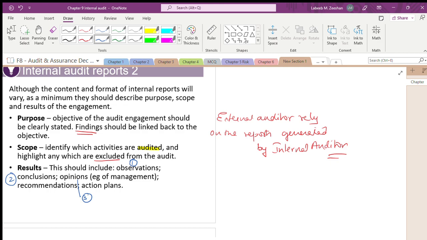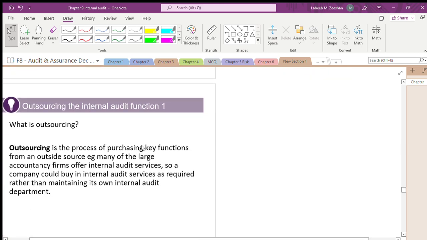Now, this is the same concept. Internal auditors are effective, fine, I am not talking about that. Definitely, external auditors will rely on the work done by the internal auditors. Now, if internal auditors are not effective, think what will happen. That is the reason we say it is a value for money audit. That is one of the reasons. It says that in some cases the work will be outsourced.